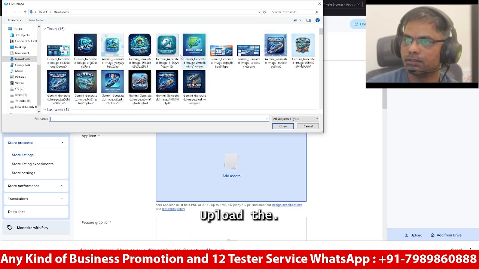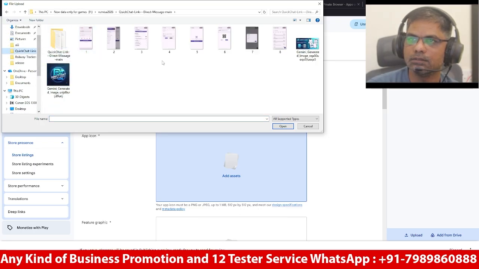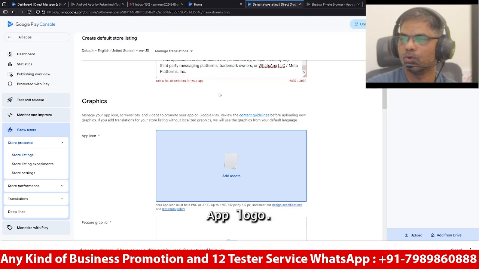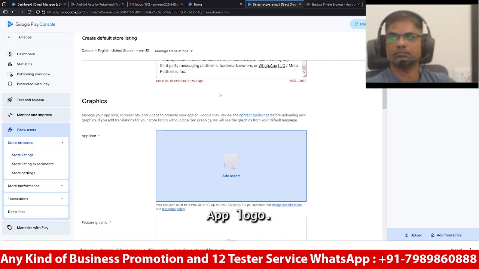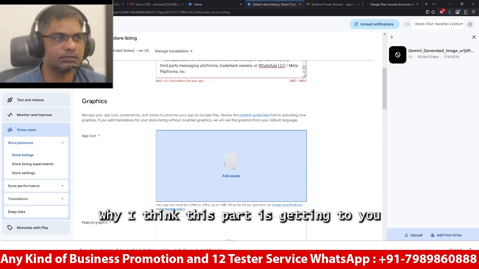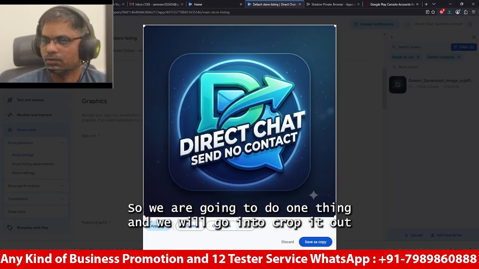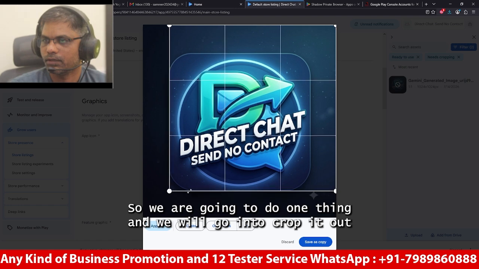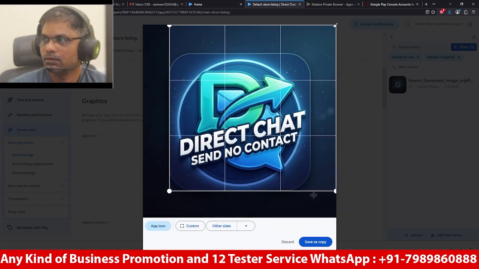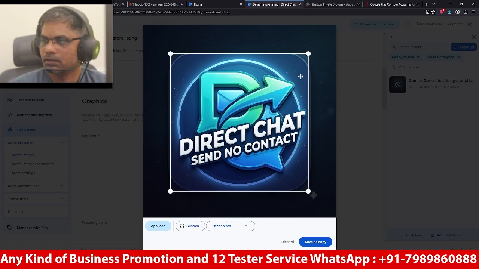Upload the app logo. Okay, this is not the exact size, so we are going to do one thing, and we will crop it out. Then it's okay, right.